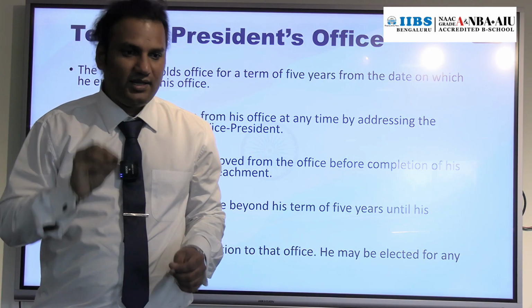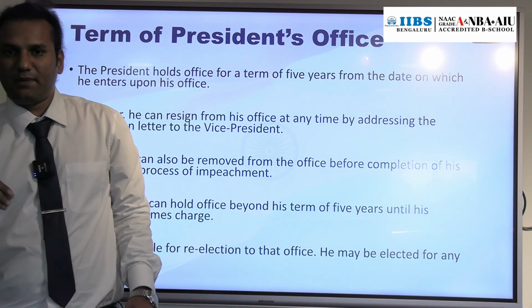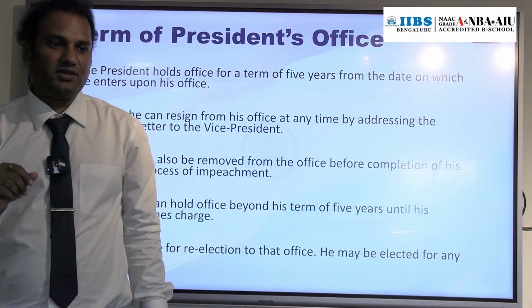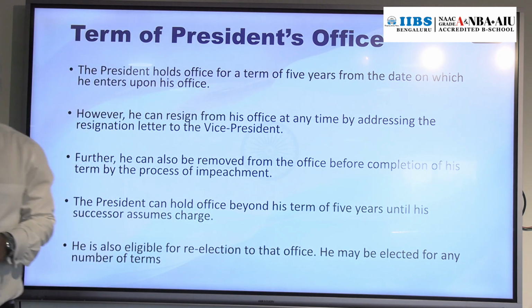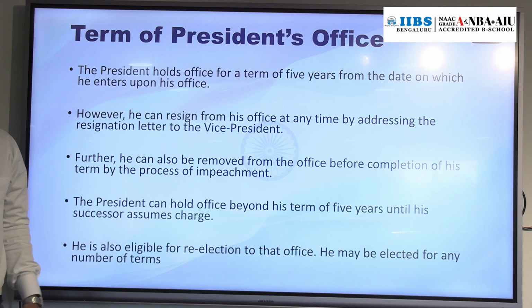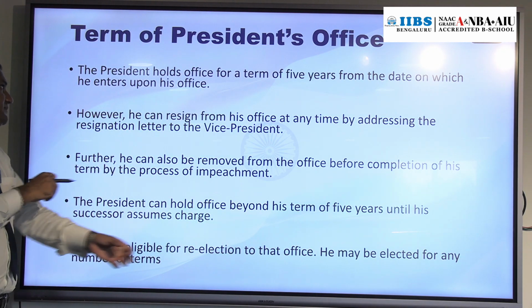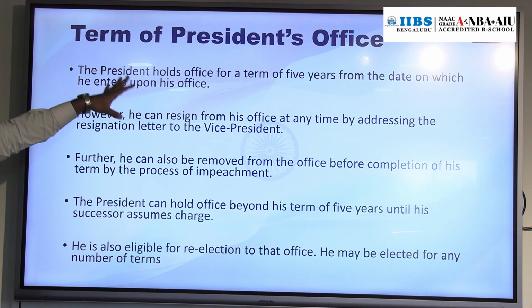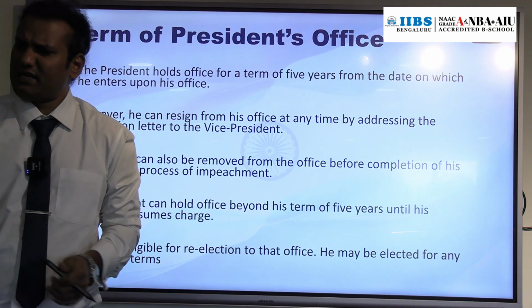Now you understood, no? So there is a possibility that an elected President can continue the office of President of India even after 5 years of tenure. Understood? Okay. So next, before 5 years of tenure, can the President resign?